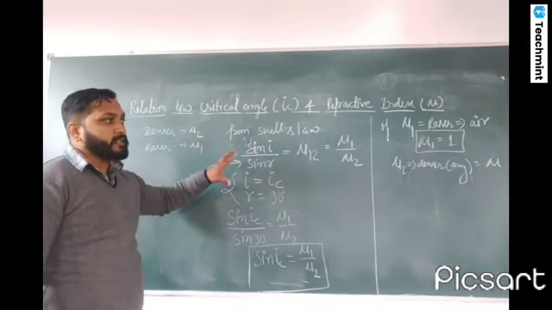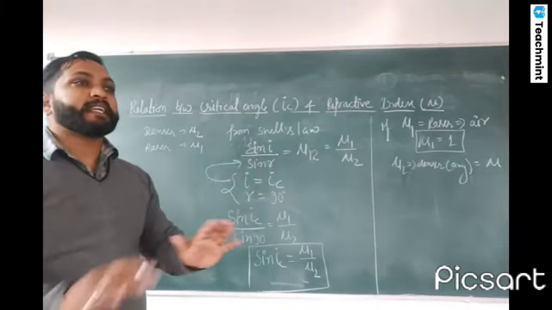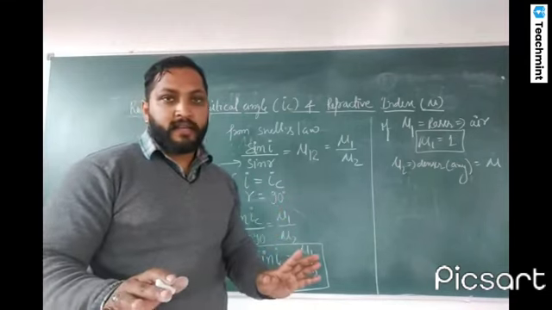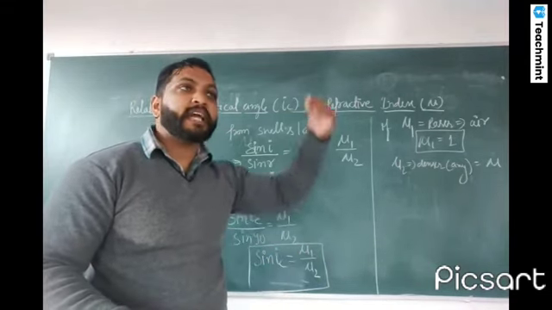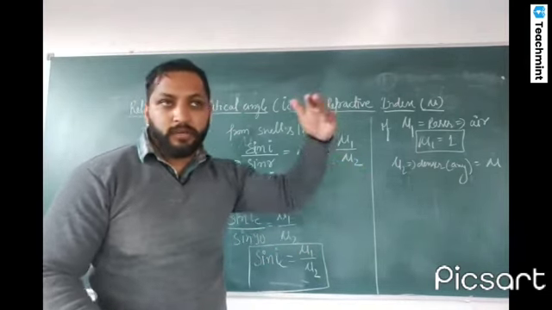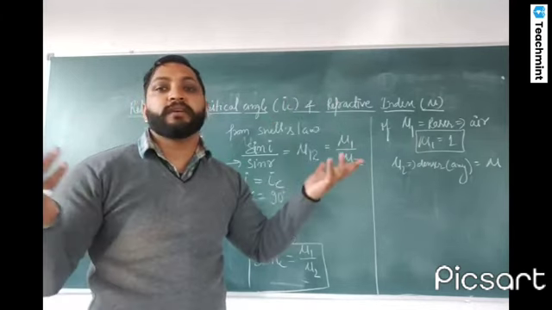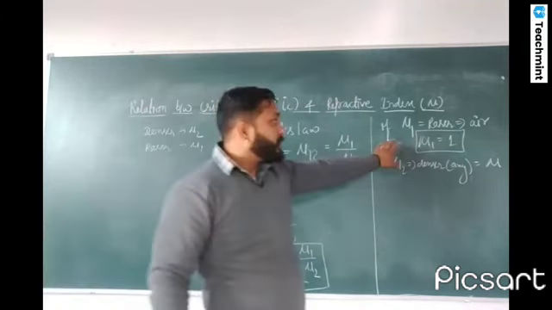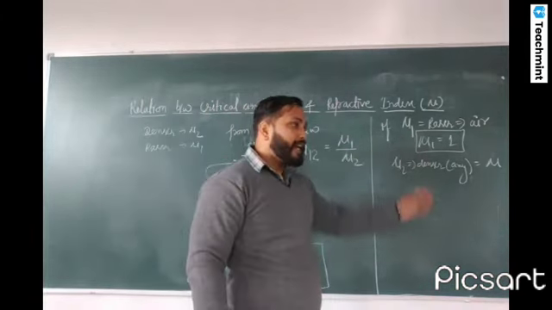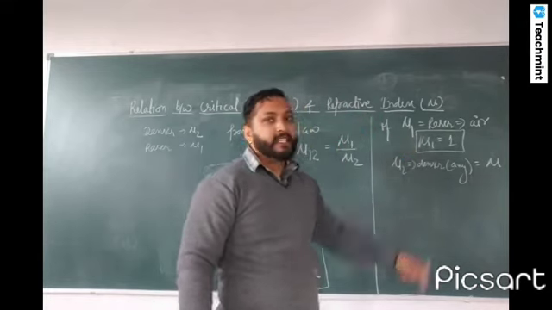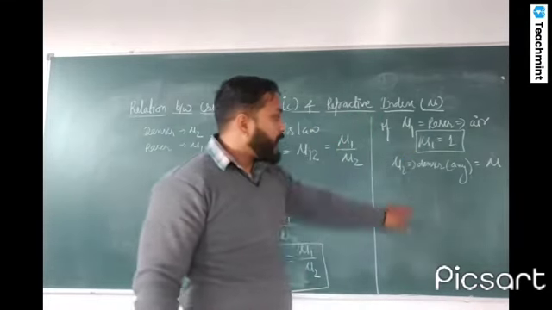So the thing is, I have considered that the rarer medium is air, but the denser medium can be glass, water, diamond, or something else. For air the refractive index is 1.